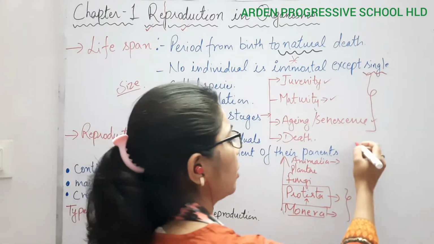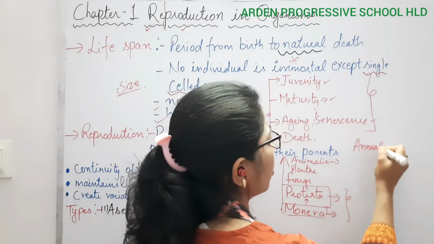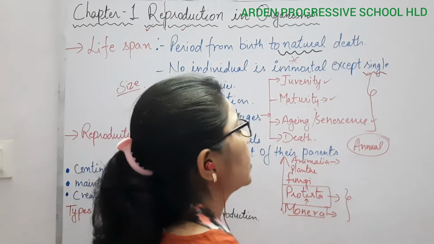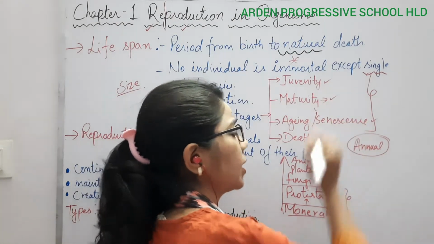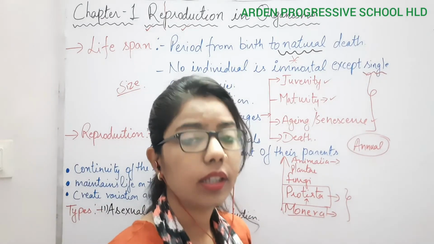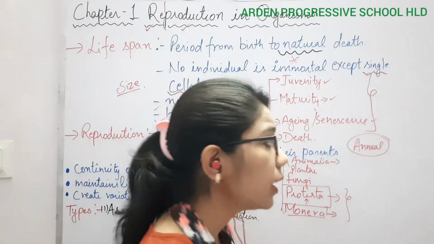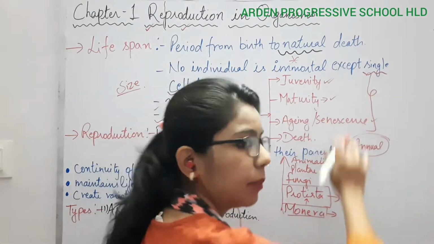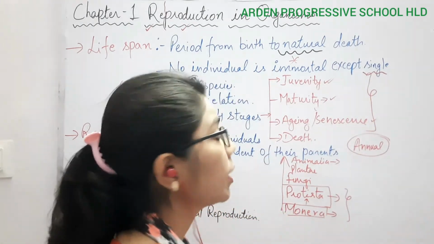In case of annual, why? Because the lifespan is short in annual plants. So these three different phases are very distinct, or clear cut. We know there is a particular vegetative phase in plants. Then there will be maturity, or we can say the reproductive phase.